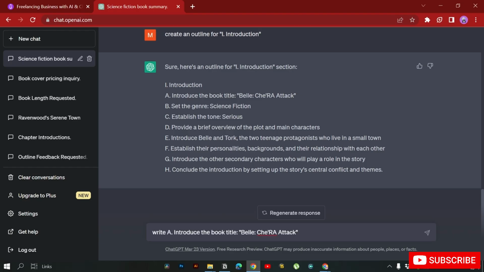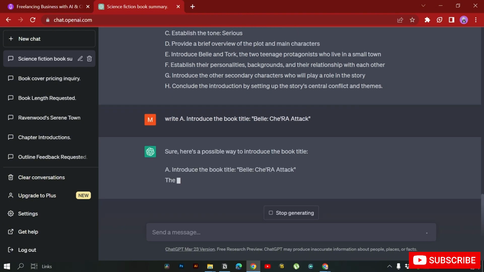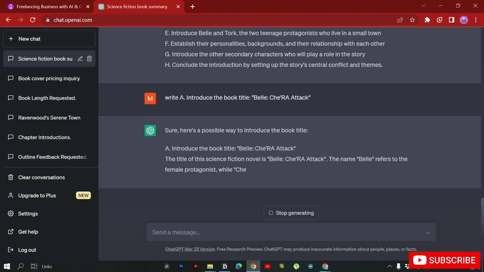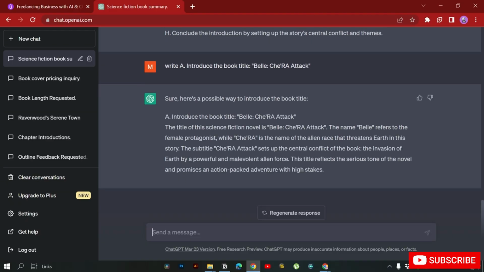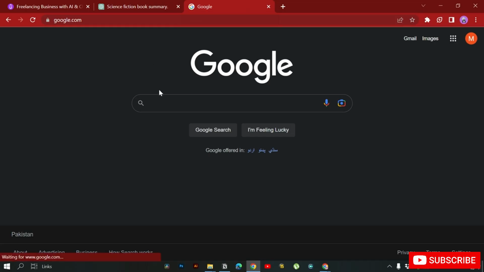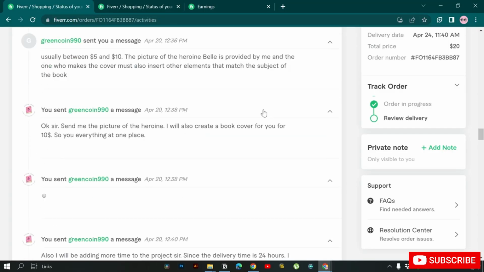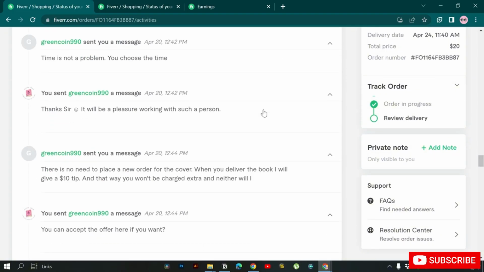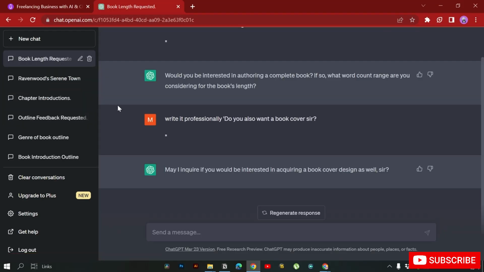So I'm going to say, write section A. It will go and write section A for me. Okay, here you can see it has started writing section A. So it is really simple to do, and if I go back over here, you can see I have delivered the product. So you can go on adding information into this. If I go over here to show you what I did,